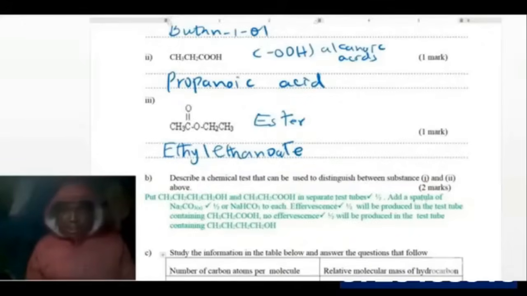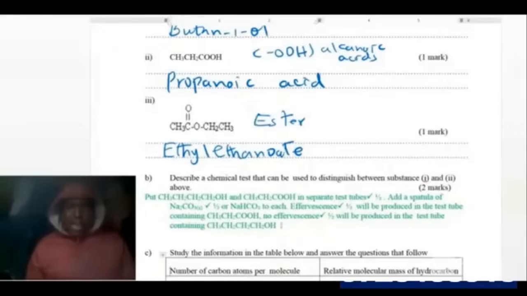Add a spatula of sodium carbonate or sodium hydrogen carbonate to each of them. Effervescence will occur in the test tube with the alkanoic acid. In the test tube containing an alcohol, no effervescence will occur. That will help us to differentiate that this one is an alcohol and this one is an alkanoic acid. So in alkanoic acids, effervescence is produced when you add sodium carbonate or sodium hydrogen carbonate.